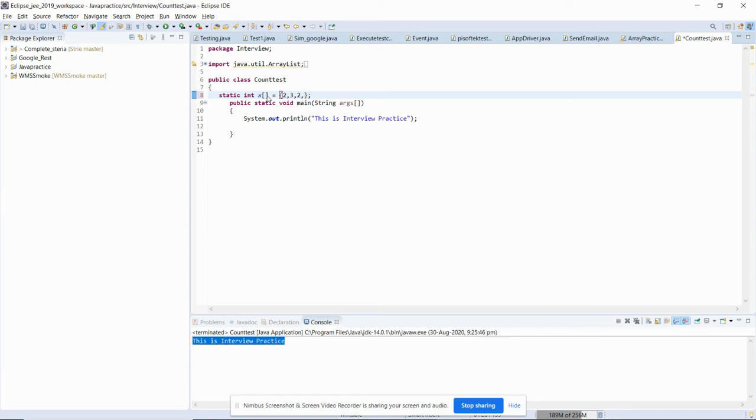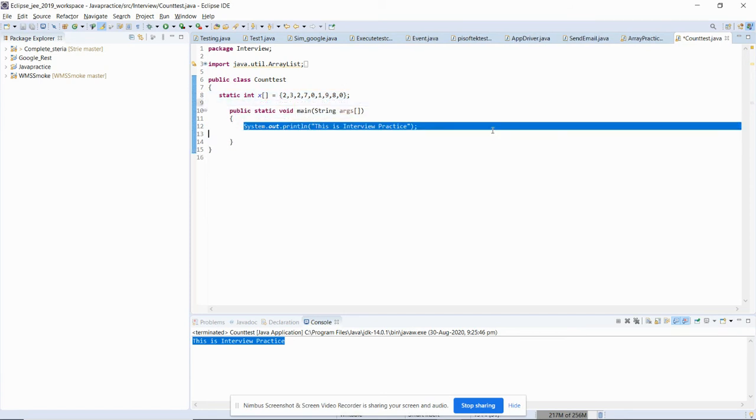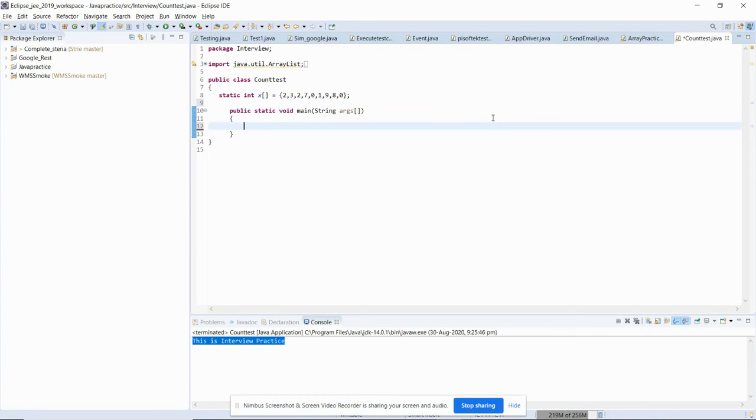Let me make it a little bit complex so that you can get to know how it will be sorted out. Suppose there is an array which has some elements that we need to sort. Again we will use the same logic as I told you. I will start a looping concept and compare each element with the next elements. So how will it be done?